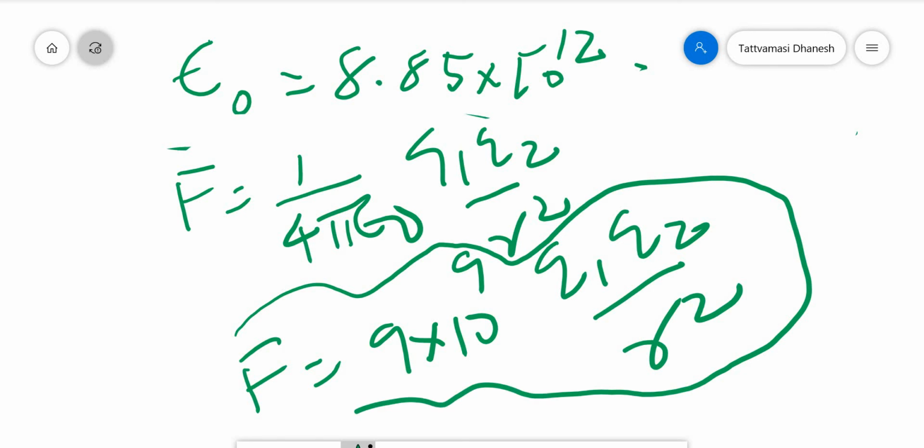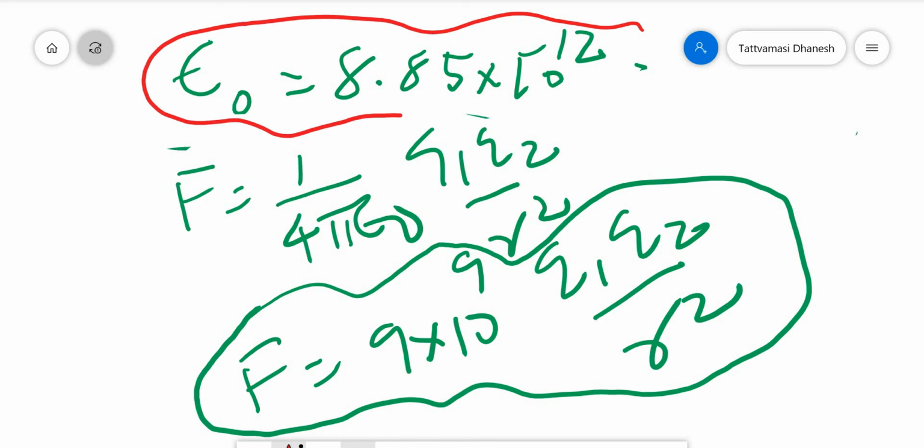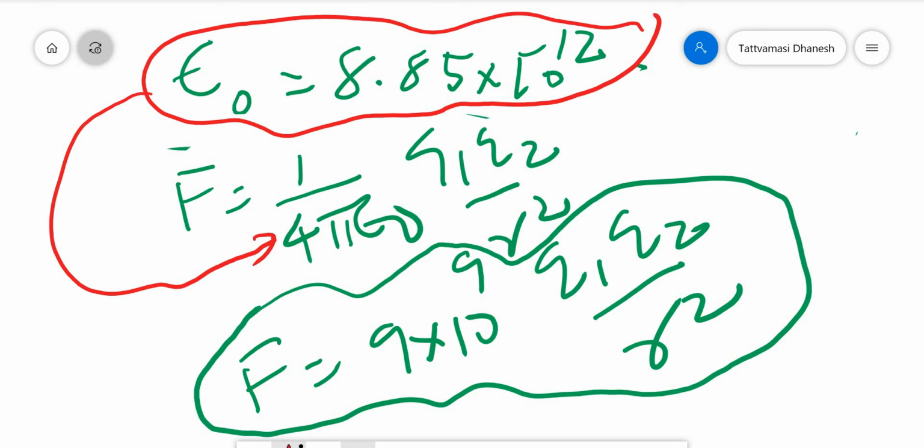This is your formula. Is it correct? 9 into 10 raised to 9. I just substituted the value of epsilon 0 here, in this equation, and when you calculate this, you will get 9 into 10 raised to 9 into q1 q2 by r square. So this is another equation for Coulomb's law.